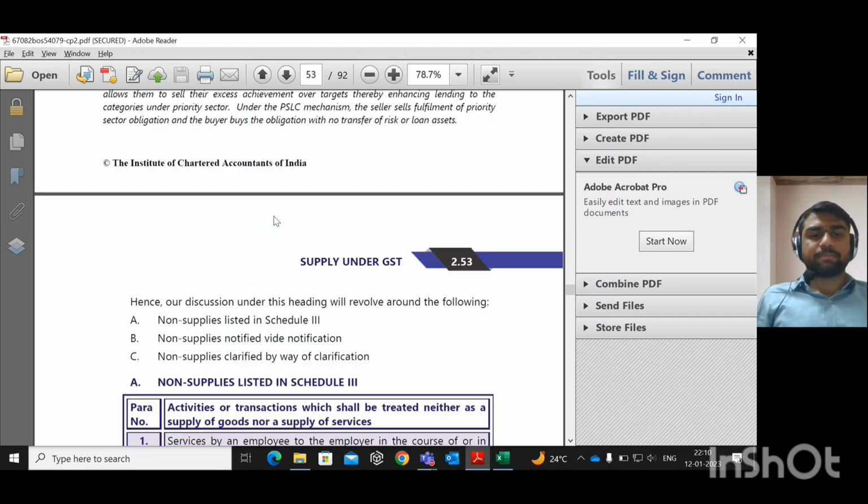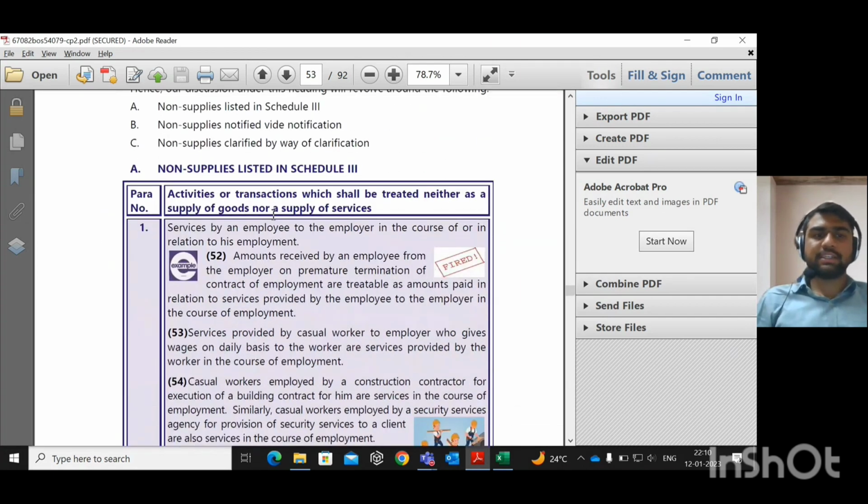What are those transactions? The first type of transaction is the services provided by the employee to the employer. Concentrate, some important circular is there in this. Services provided by an employee to the employer is not treated as a supply. It is straightforward. There is no explanation for this. Services provided by an employee to his employer is not a supply. That is covered in Schedule 3.